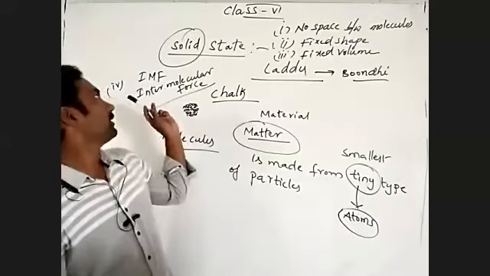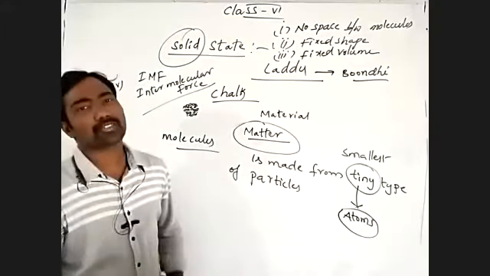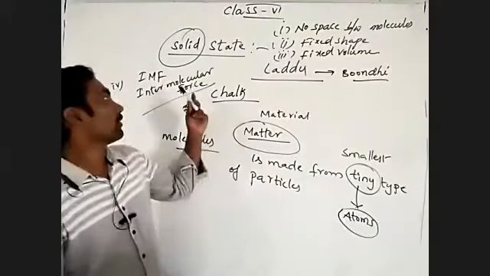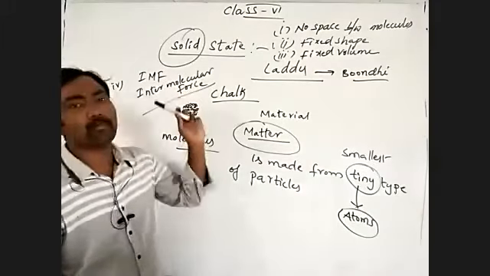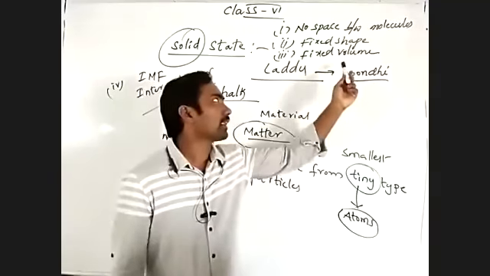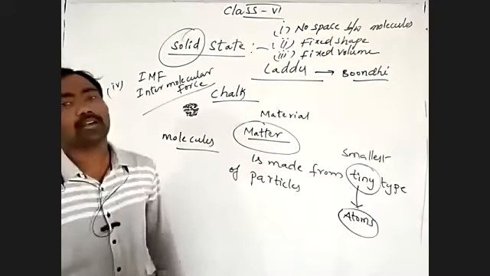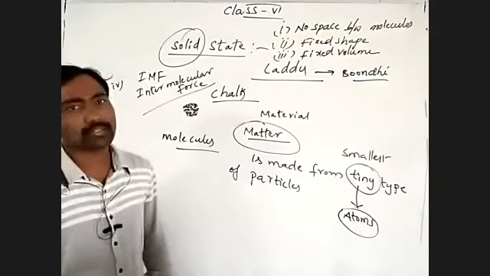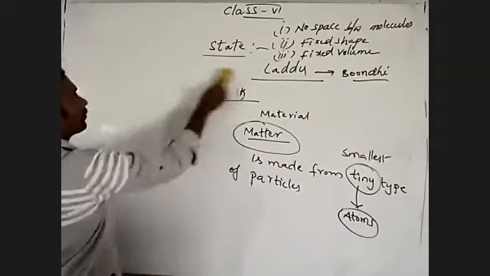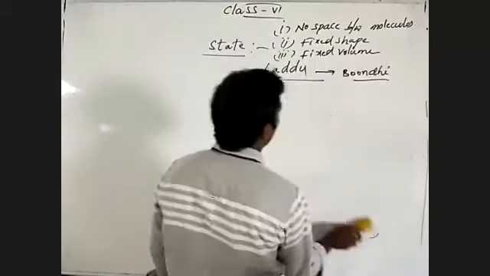They have a more, or strongest, intermolecular force. Intermolecular force means the force between the molecules. And the solid state of the materials have fixed shape and fixed volume. Those properties we must remember. You should not forget.